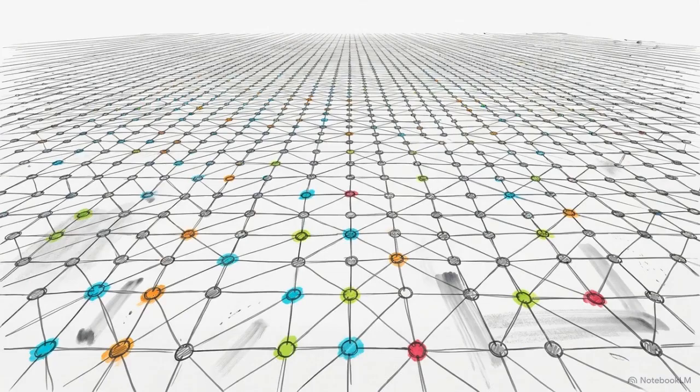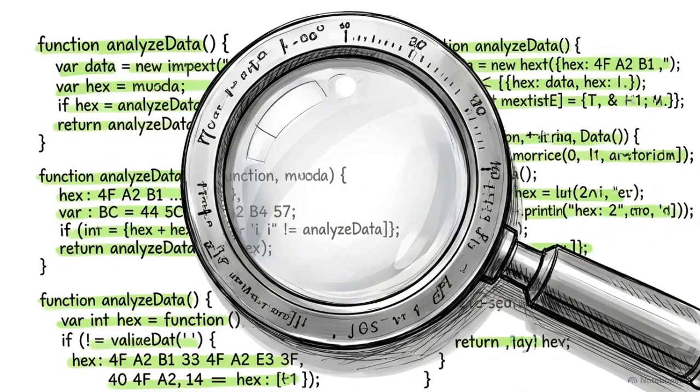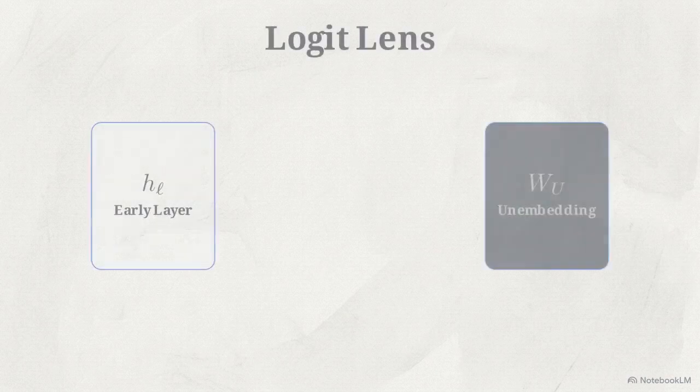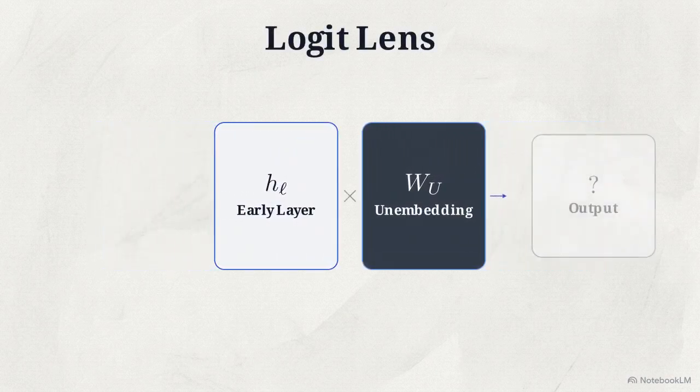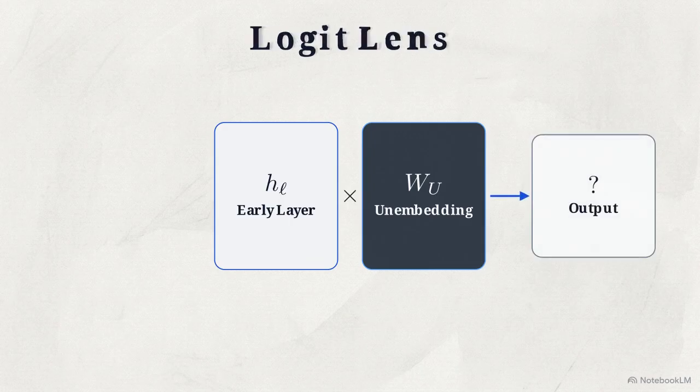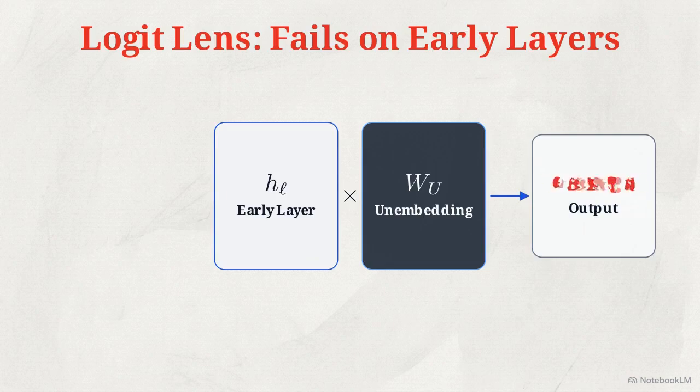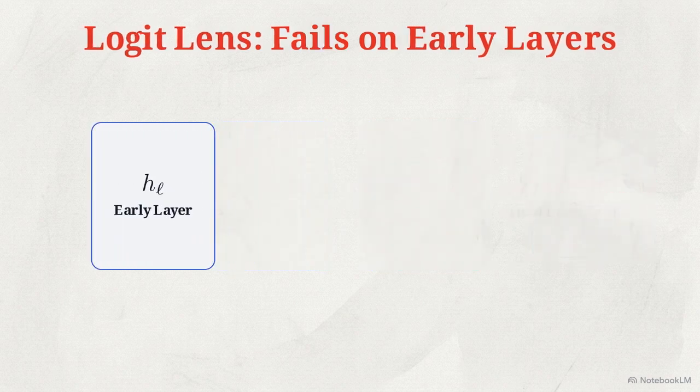Proving that these internal steps aren't just coincidences requires a way to map this activity reliably across thousands of varied contexts. Researchers typically inspect models using a tool called the logic lens. It works by taking an intermediate activation layer and immediately multiplying it by the model's unembedding matrix, the mechanism that usually turns final calculations into vocabulary words. The logic lens fails here. Early layers undergo continuous transformations, so applying the vocabulary map too early scrambles data.